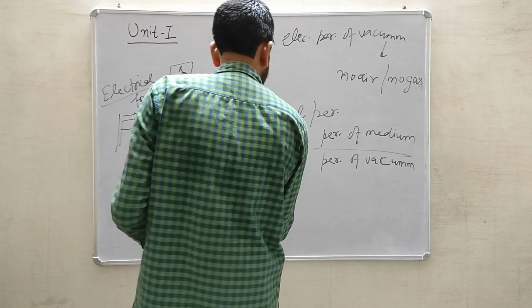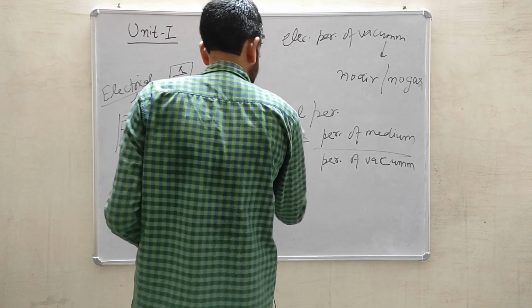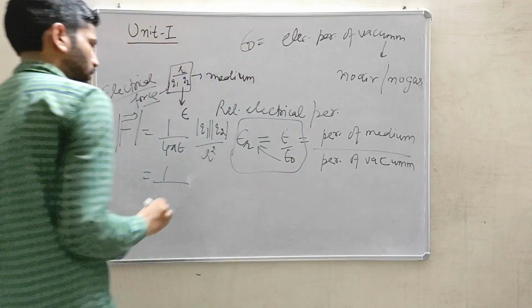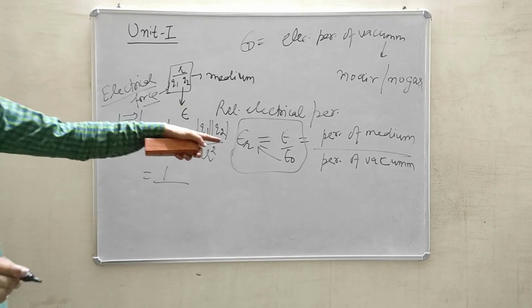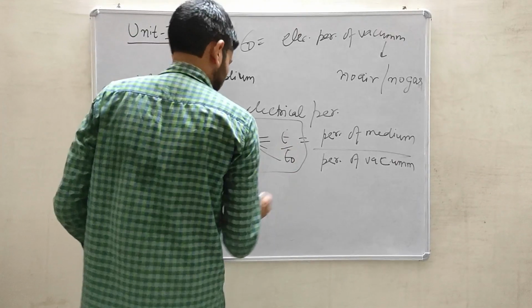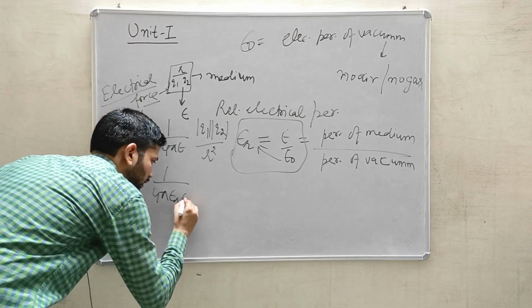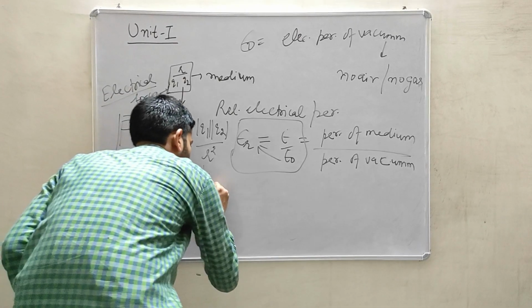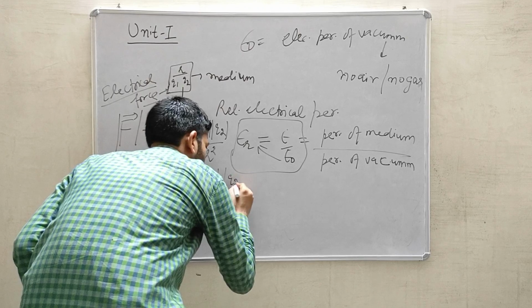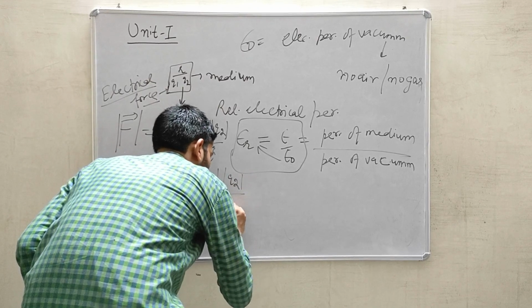If I multiply epsilon r with epsilon naught, it becomes 1 by 4 pi epsilon r epsilon naught, q1 q2 divided by r square.